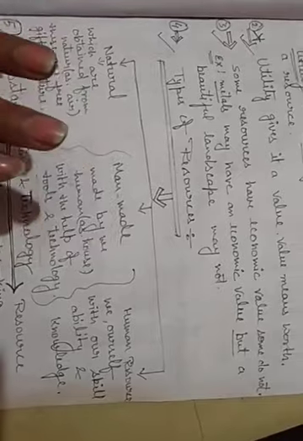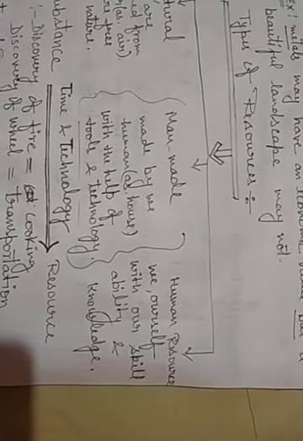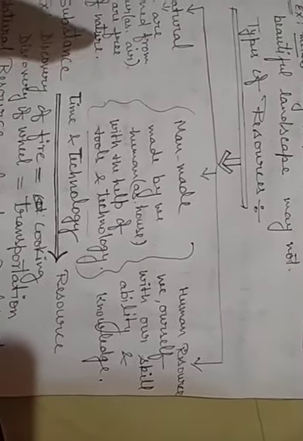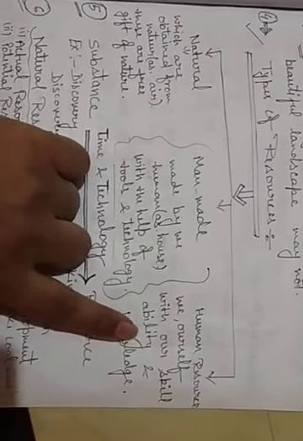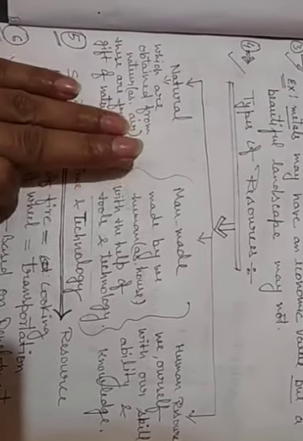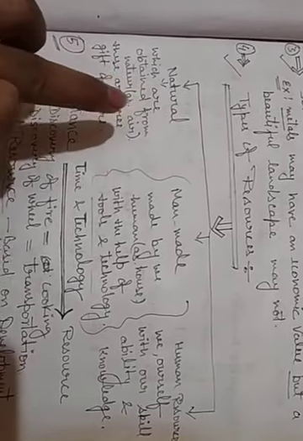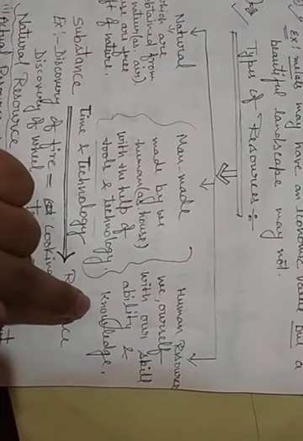And this is the second, man-made resource, made by humans. Third is human resource, meaning humans themselves are also considered a resource with our skill, ability, knowledge, etc. Because all these resources are useless without the human resource. So human resource is very important. Without human resource, these things do not have value. Understand? So the types of resources: natural resource, given by nature; man-made resource, made by humans; and human resource, humans themselves with their skill, ability and knowledge.